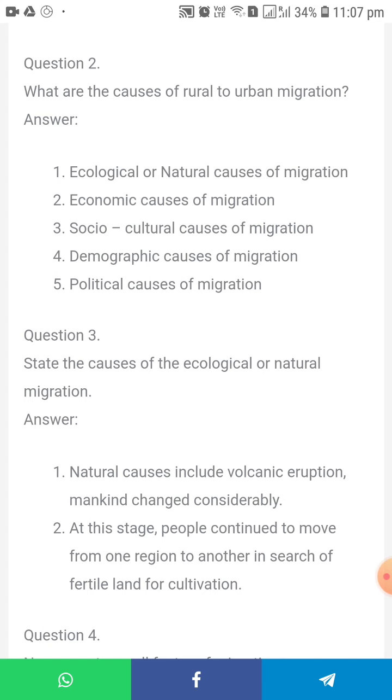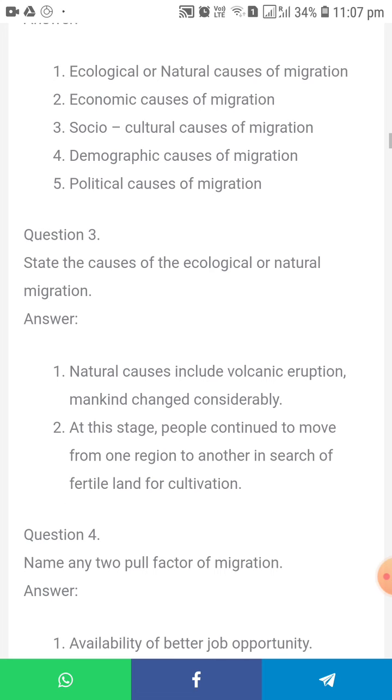And the third one: state the causes of ecological or natural migration. The first reason: natural causes include volcanic eruption. Mankind changed considerably. At this stage, people continued to move from one region to another region in search of land they want to cultivate. So they find fertile land for cultivation.